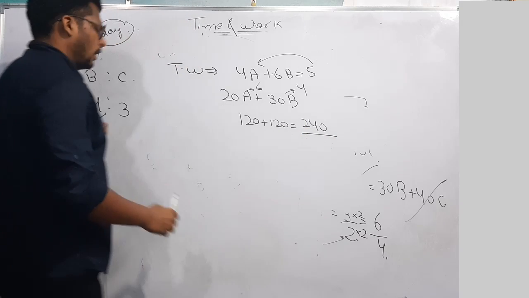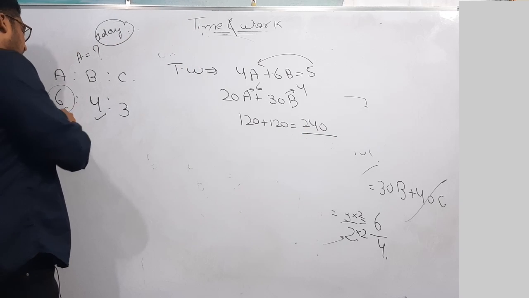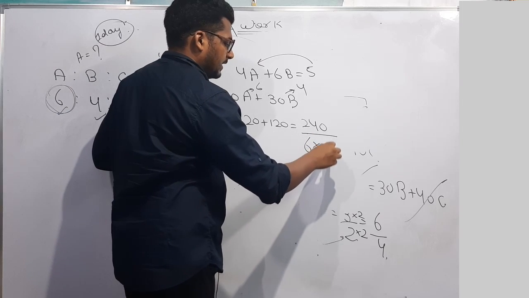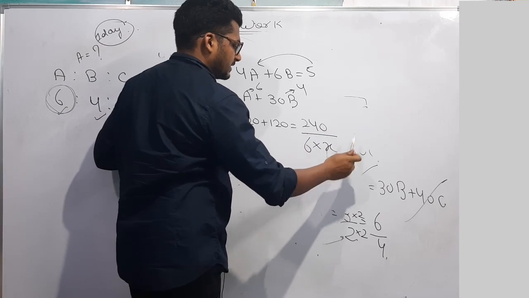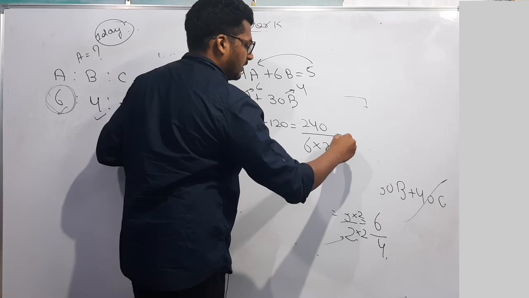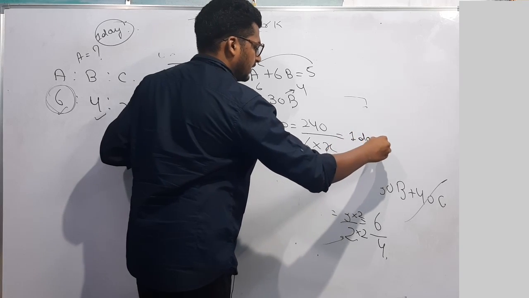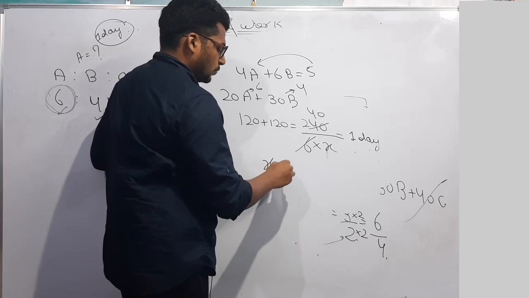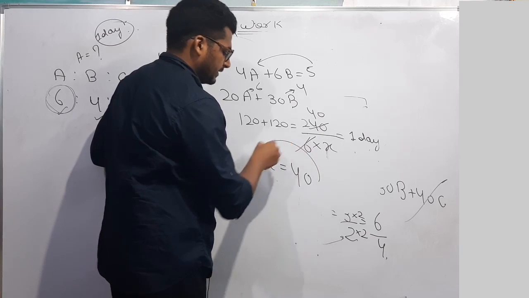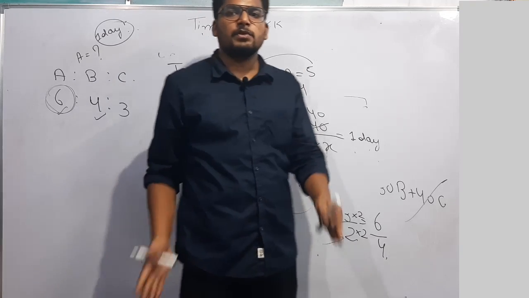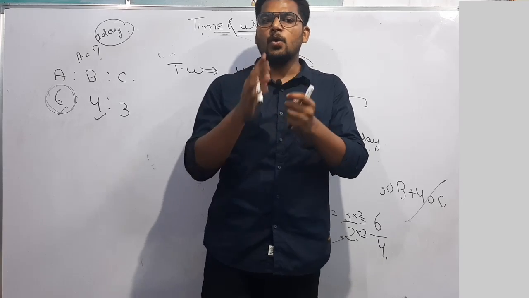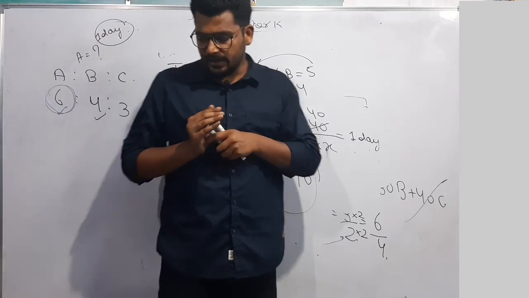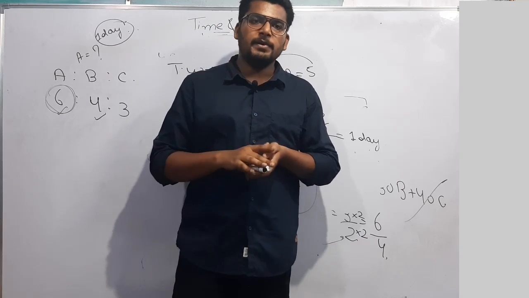The question is saying how many boys from school A. Efficiency of boys from school A is 6. Let number of boys be X and we need to do this work in 1 day. 6 times X is 240, so X will be equal to 40. That means 40 boys from school A will do this work in 1 day. This was a very interesting and very basic question of time and work.